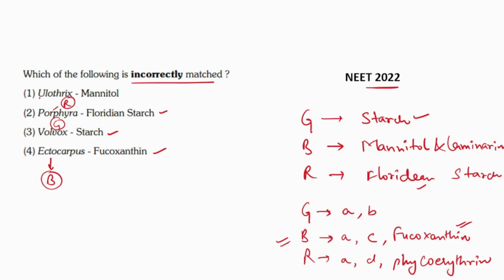This is also correct. Ulothrix is a green algae, but in green algae, the reserve food material is starch, and here it is written mannitol. Mannitol is the reserve food material in brown algae, not in green algae. So option number 1 is incorrectly matched.